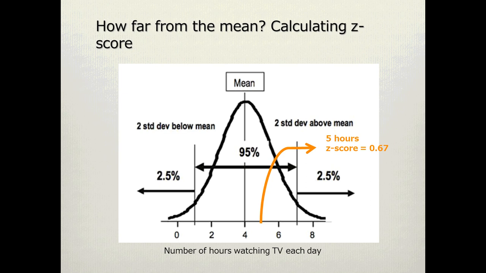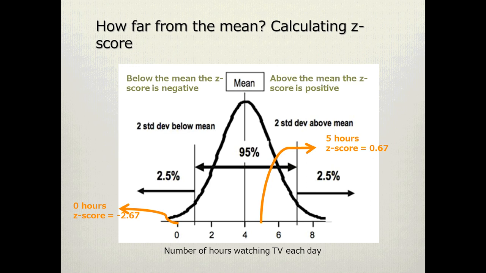If a z-score is above 2, then we know it's unusual. In this case, because the z-score is less than 2, we can conclude that a person watching 5 hours a day is within our typical range. If we look at a person who doesn't have a TV and so watches no hours of TV a day, then this is 4 hours below the mean. Minus 4 divided by our standard deviation of 1.5 is minus 2.67. So the z-score is minus 2.67. If the z-score is below minus 2, then we know it is unusual. In this case, we can conclude that a person that watches no TV a day is unusual.